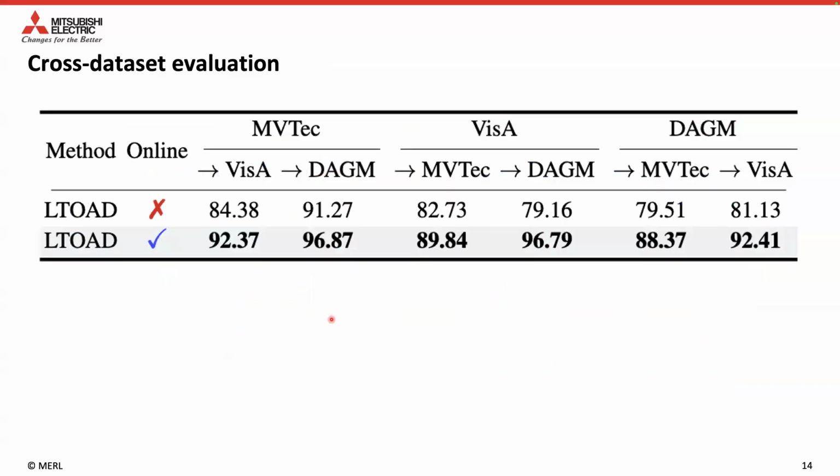We show that ours can adapt to unseen domains even if it is not designed for cross-dataset evaluation. For each experiment, we pre-train ours on the first dataset and evaluate on the second. Ours with the online learning algorithm outperforms the one without.